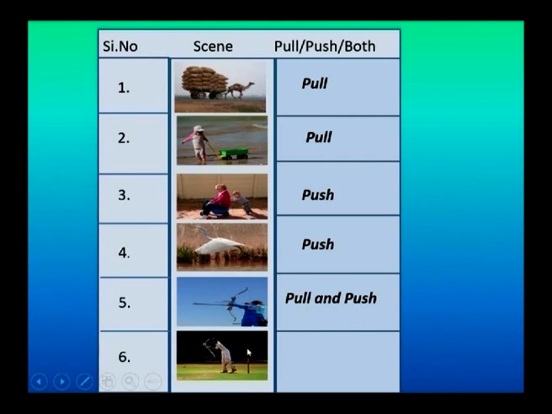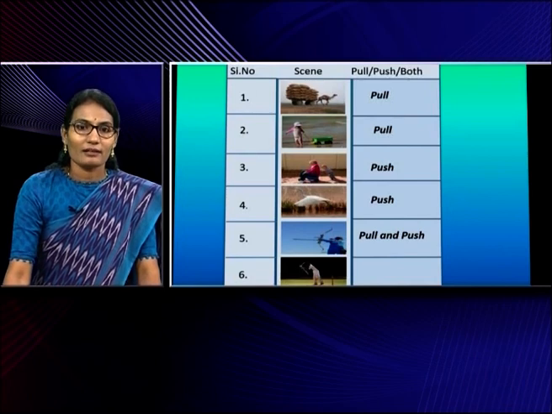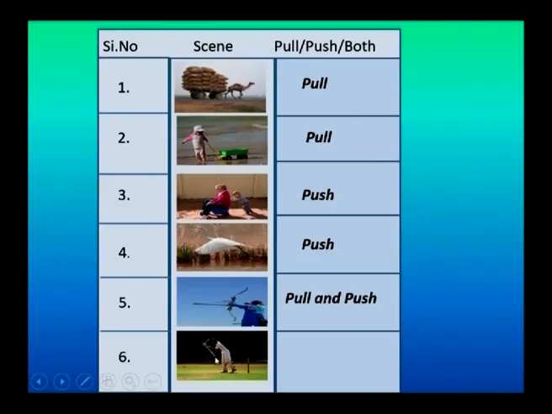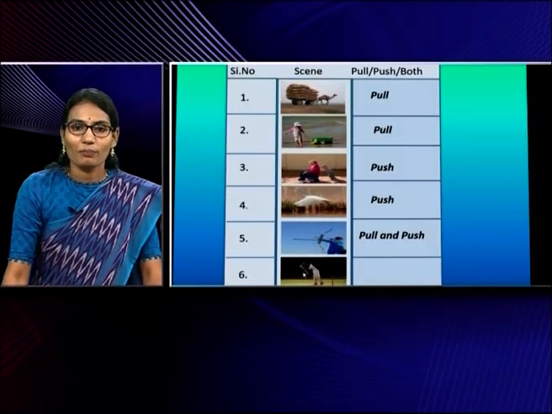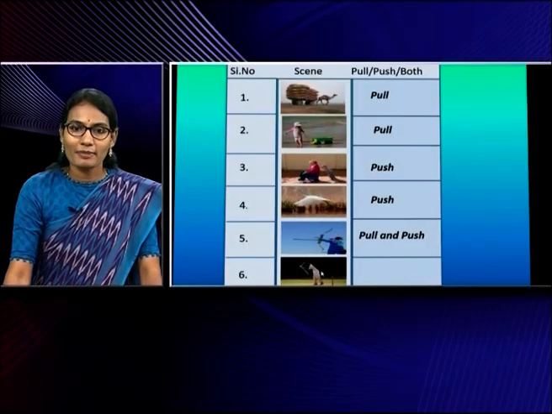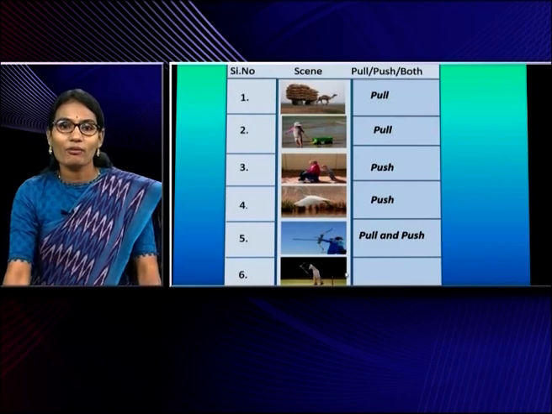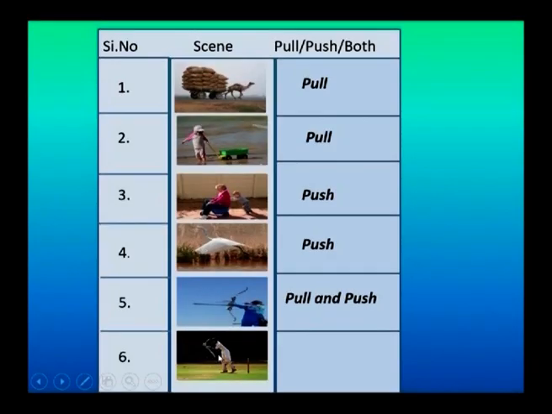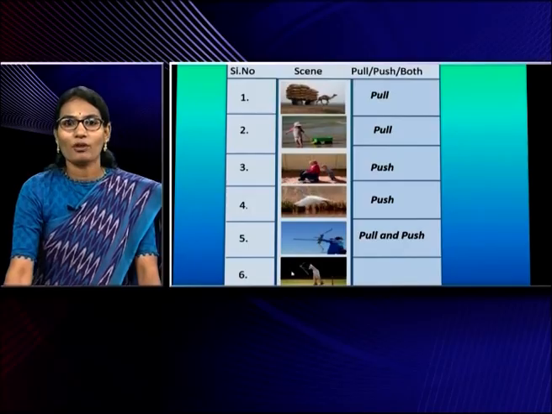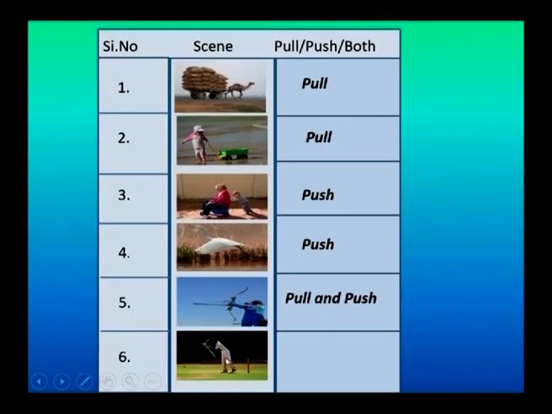And the last one, children, is cricket. Everyone plays cricket. Here the batsman is going to hit the ball. Before hitting the ball, the batsman has to pull his bat in a backward direction. Then he has to push the bat in a forward direction to hit the ball. So in this action also, pull and push both are involved.